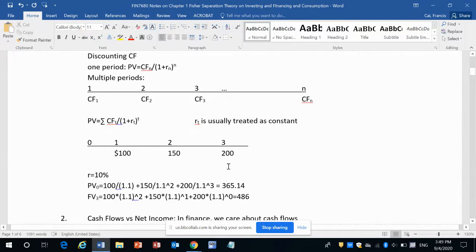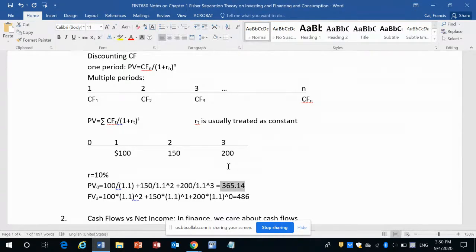So you can think of the present value of $100 in the first year as smaller than $100, because you have a discount of one year. The $150 in the second year will be discounted more, right? So if you discount each of these cash flows and then add them together, you have 365.40. Now we say the present value of this cash flow at t equal to 0 is equal to 365.